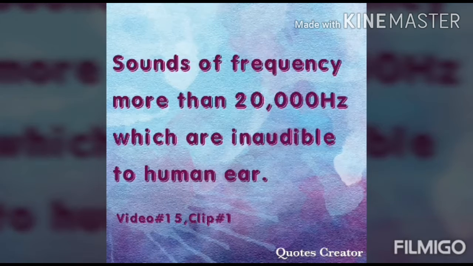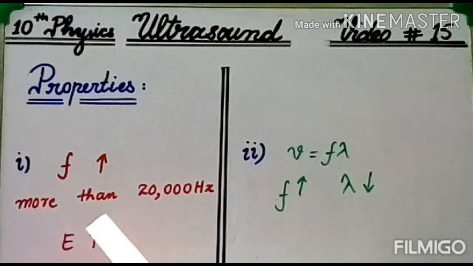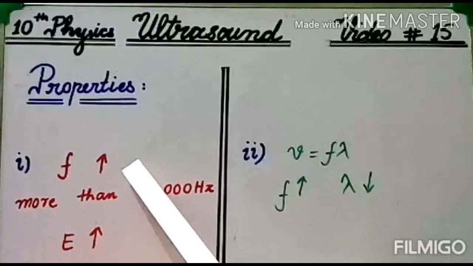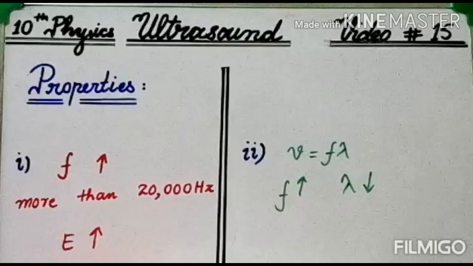Sounds of frequencies more than 20,000 Hz, which are inaudible to the human ear, are called ultrasound. They have multiple uses in everyday life. The frequency of ultrasound is more than 20,000 Hz. It means that ultrasound's first property is that it has a very high frequency. As the frequency of a wave also determines its energy, we can say that ultrasounds are very energetic sound.